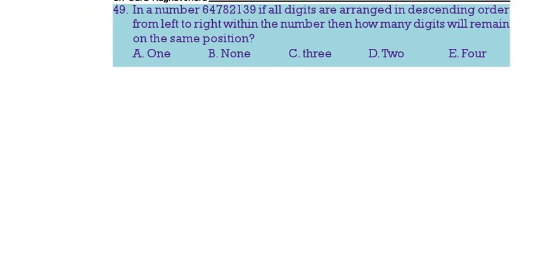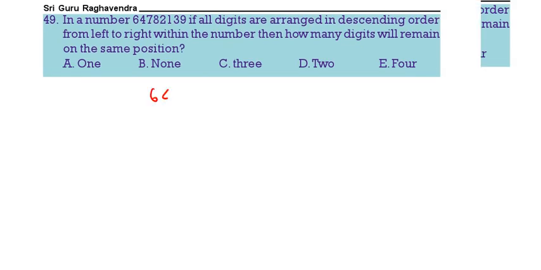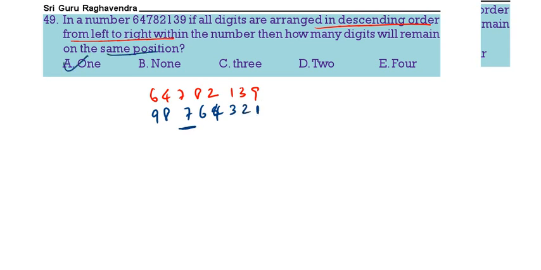Next, if in the number 647, 82139, all the numbers are arranged in descending order from left to right, so left to right we should arrange in descending order. That means 9, 8, 7, 6, then 4, 3, 2, 1. So which is remaining in the same position? Only one number, that is 7.